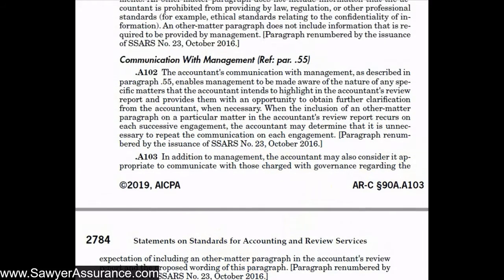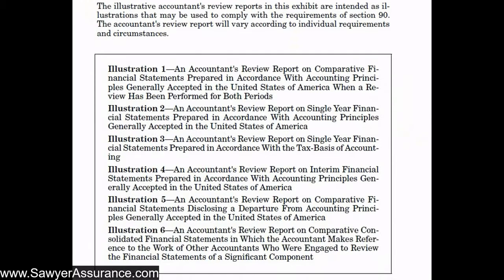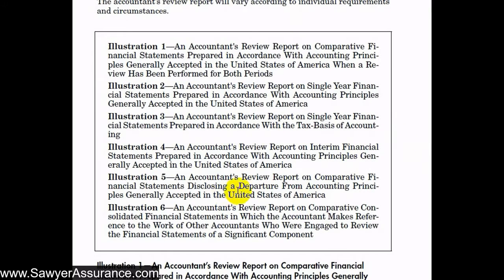So, okay, now we're down into some illustrations of accountant's review reports at Exhibit C. And so we can see a few of these emphasis of a matter paragraphs. It looks like this report had the tax basis of accounting, so there will be an emphasis of a matter paragraph about that. There was a departure from the applicable financial reporting framework, so there will be an emphasis of a matter paragraph about that.